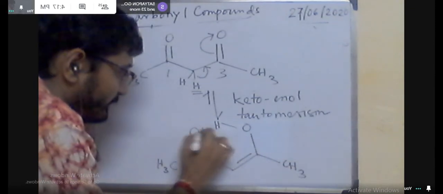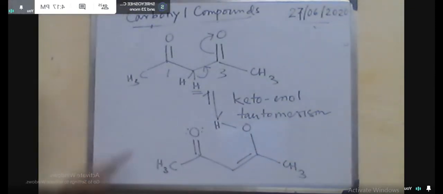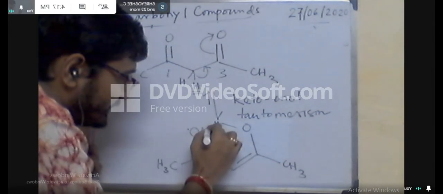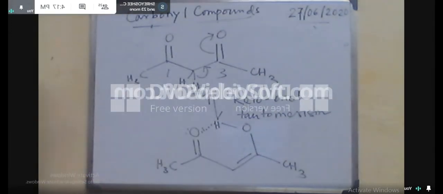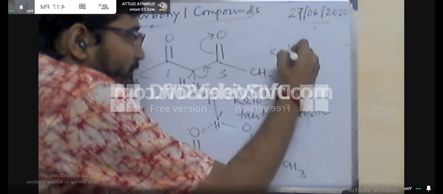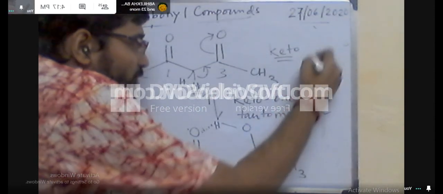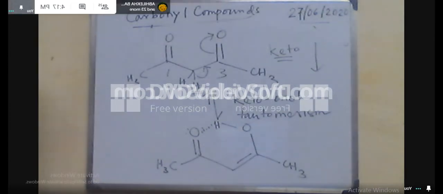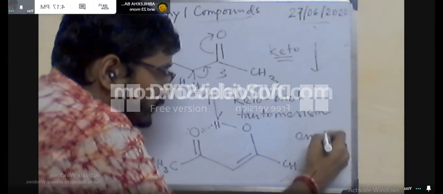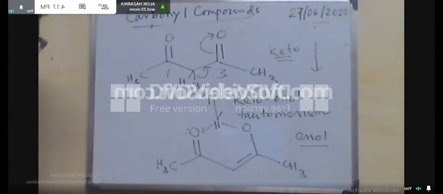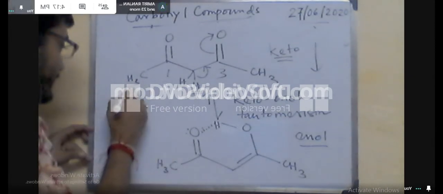But in the enol form only one C=O is present. Now my question is, what will be the stretching frequency? Is it greater or less than 1715 cm⁻¹? Is it greater than the base value or less than the base value? Please explain.